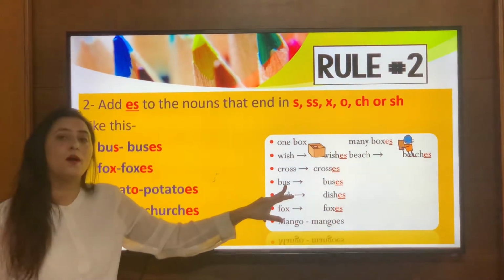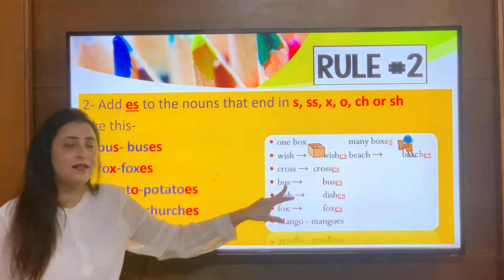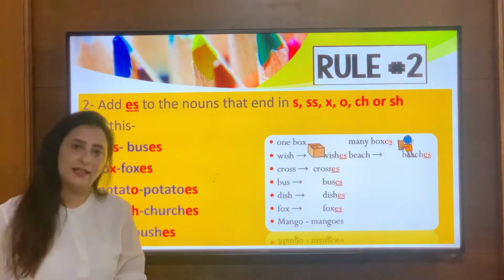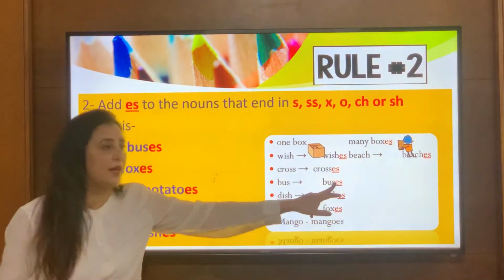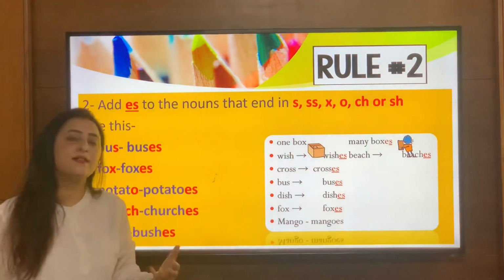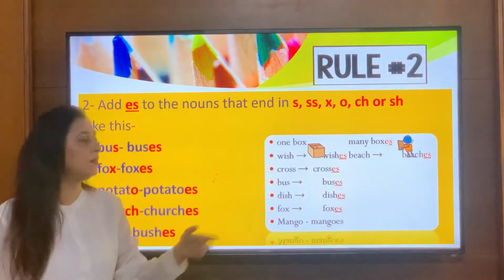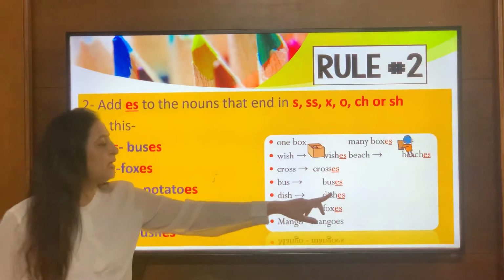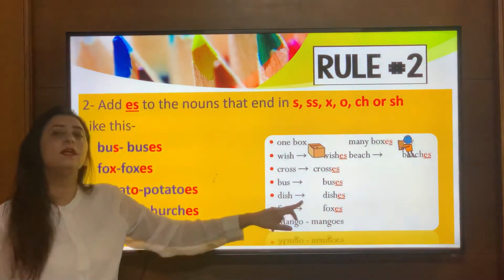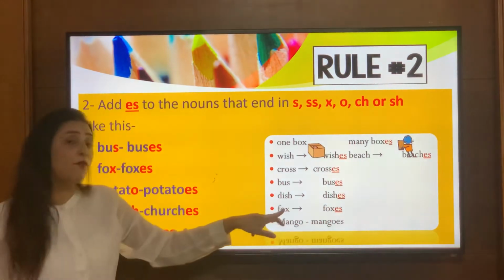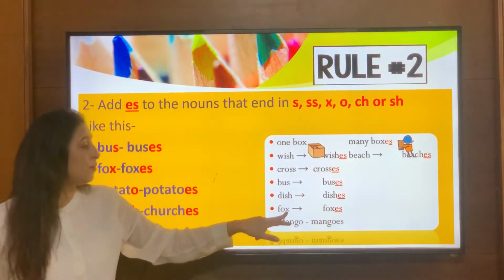Bus, now the word is ending with s towards the end. There is s. So I will simply add es to form its plural. So bus becomes buses, right? Dish, now the dish word is ending with sh. I will simply add es towards the end to form its plural. So dish becomes dishes. Now fox, the word is ending with letter x.